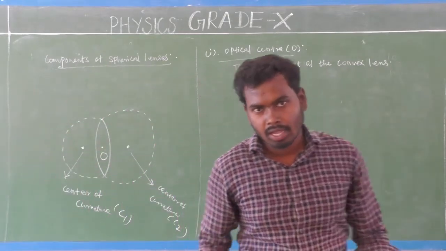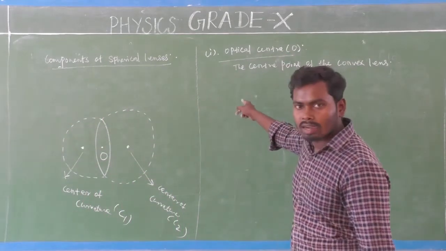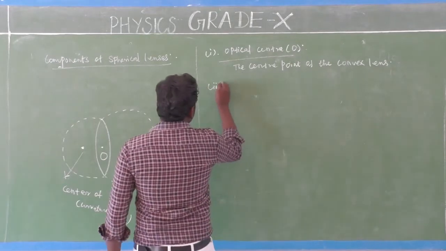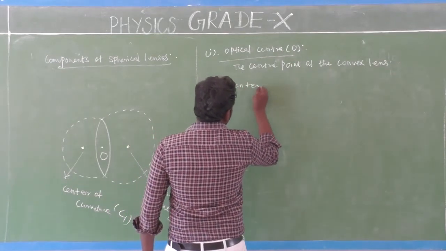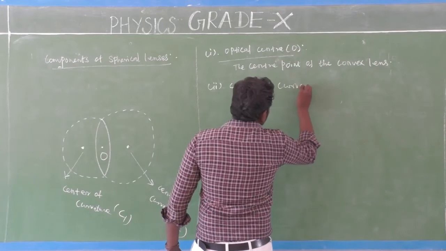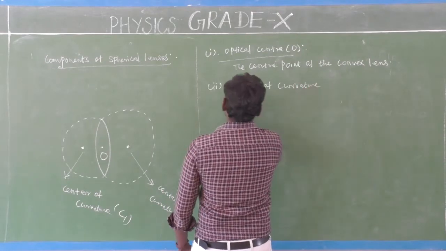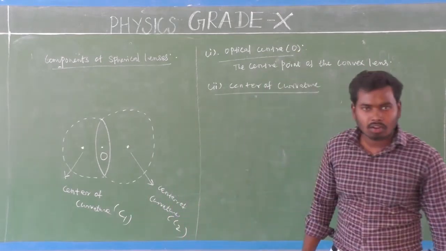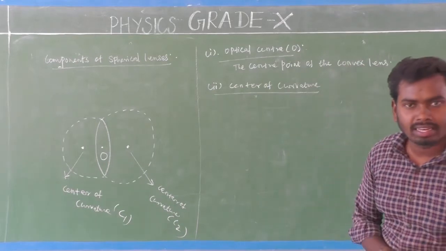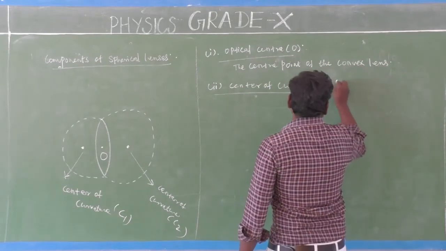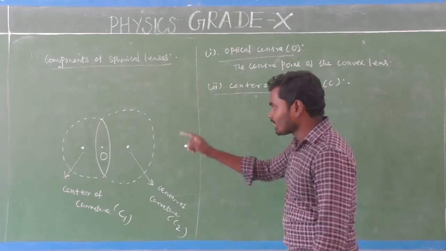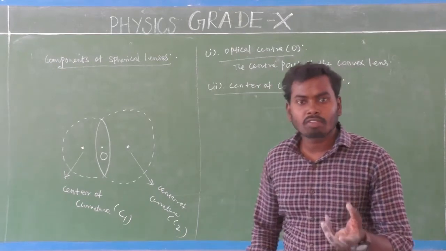Very simple. Next component, what is that? Second one, that is center of curvature. Center of curvature is denoted by the letter C. Isn't it C? Okay, so what is center of curvature? The center part of the sphere.